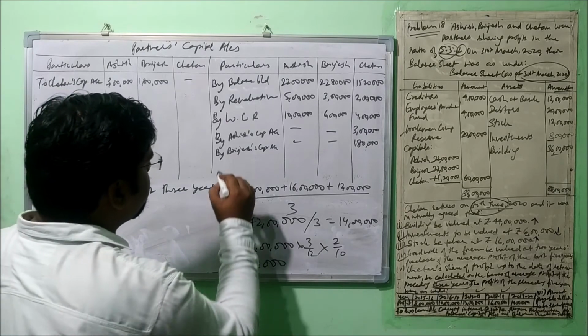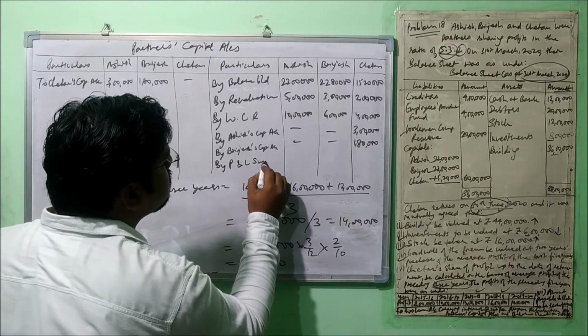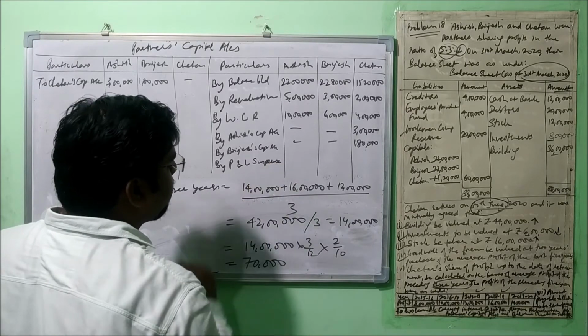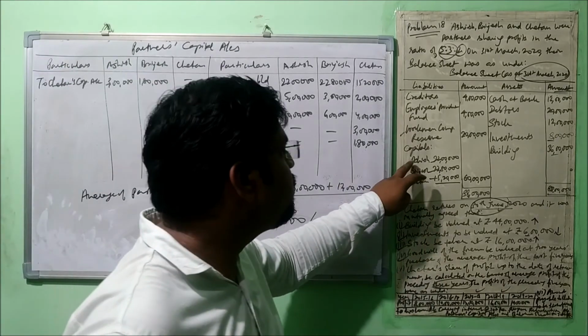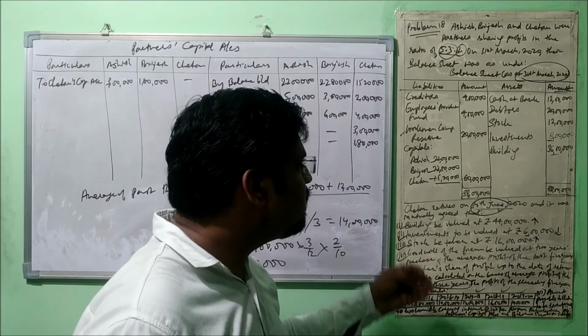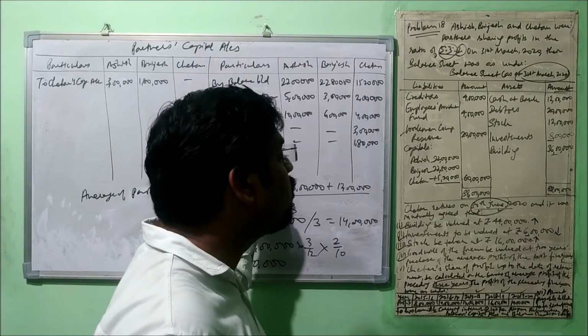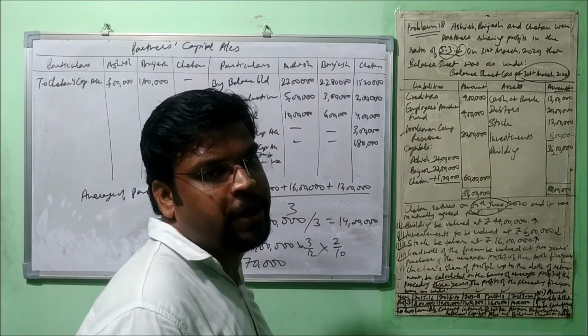And the entry will be made by debiting the profit and loss suspense account. Because the year has not completed and these partners are continuing, Ashish and Brajesh. So whenever the year is completed, the balance of the profit and loss suspense account will be transferred to the profit and loss appropriation account and the adjustment will be done. Right.